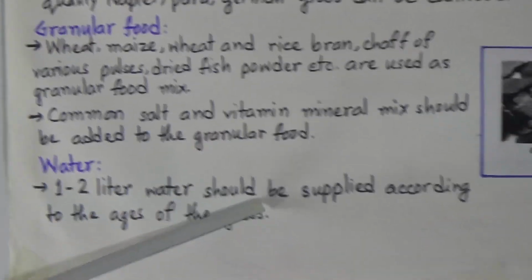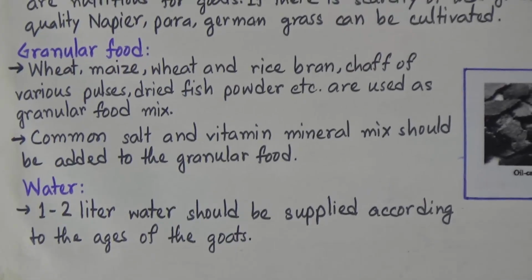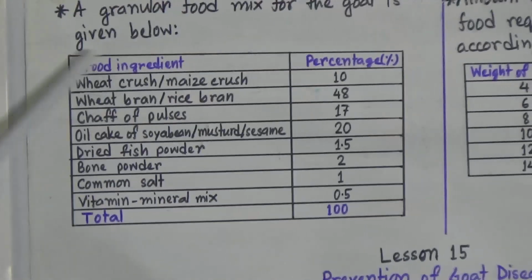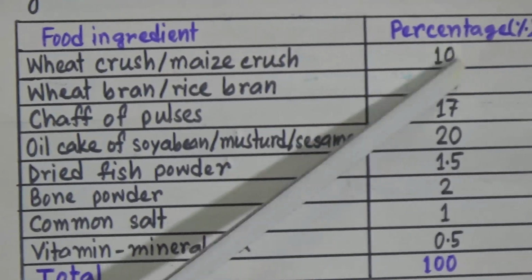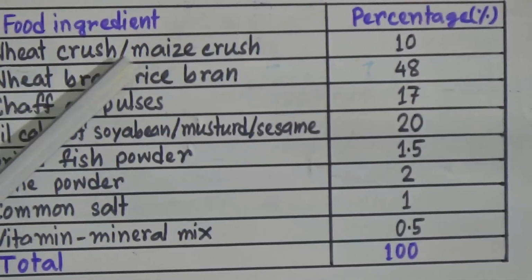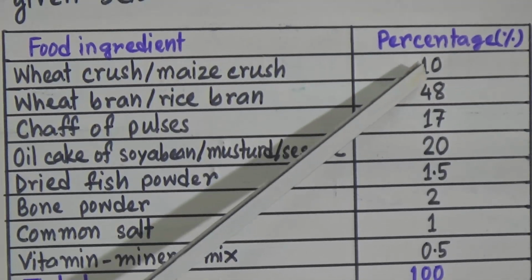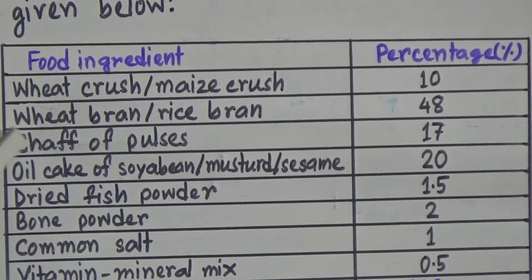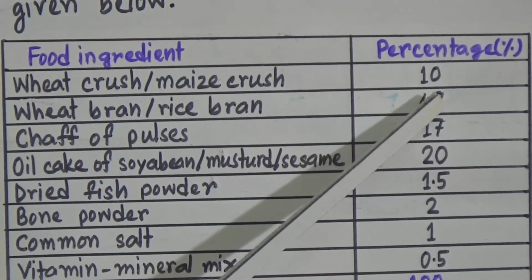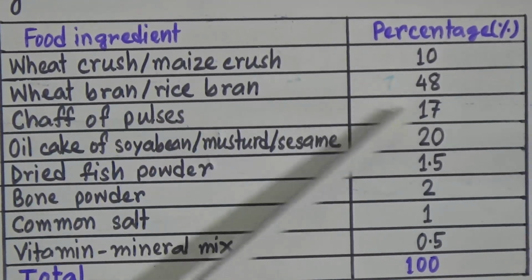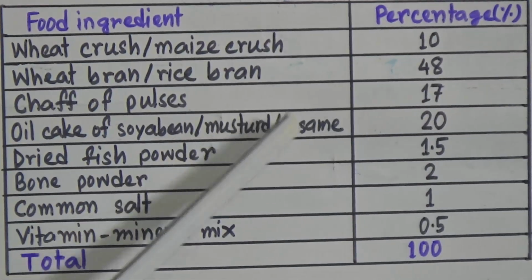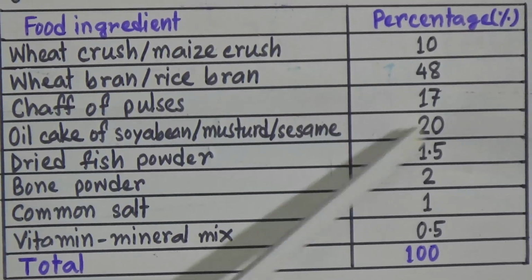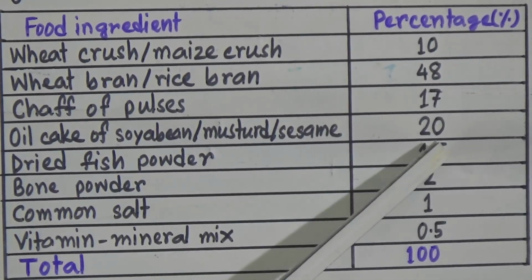for each goat. And my dear students, there is an example of the granular food mix for the goat. Now look, there is the food ingredients and there is the percentage of the food. There will be total 100%. Wheat crush or maize crush will be 10% and wheat bran or rice bran will be 48%. Chaff of pulses will be 17%. Oil cake of soybean or mustard or sesame will be 20%, and dried fish powder will be 1.5%.